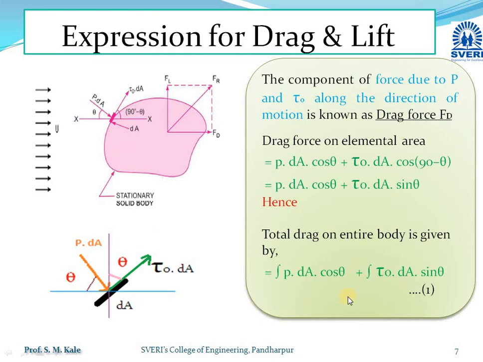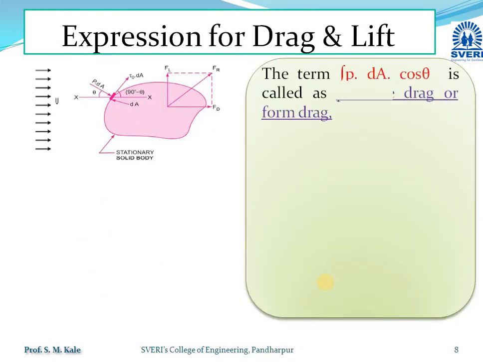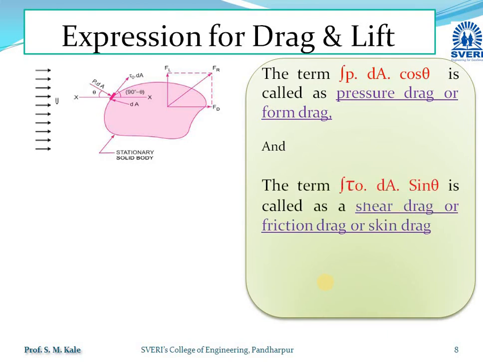Here, the integration of P dA cos theta term is called the pressure drag, which is also called the form drag. The other term, the integration of tau 0 dA sin theta, is called the shear drag, which is also called the friction drag or skin drag.